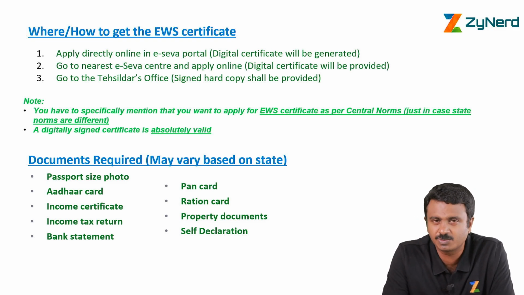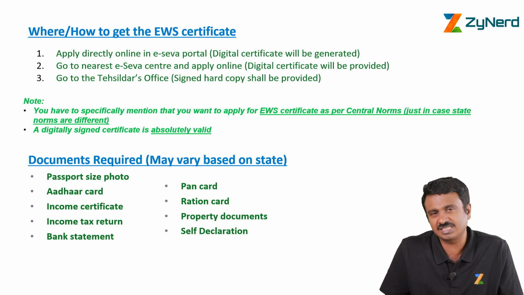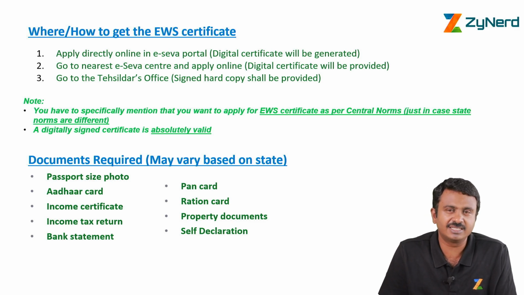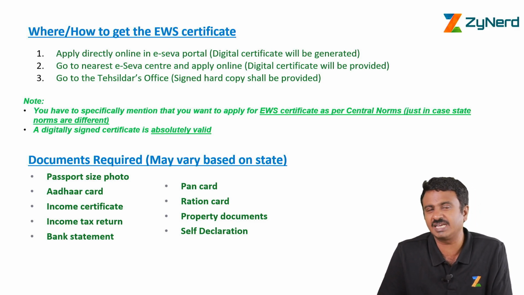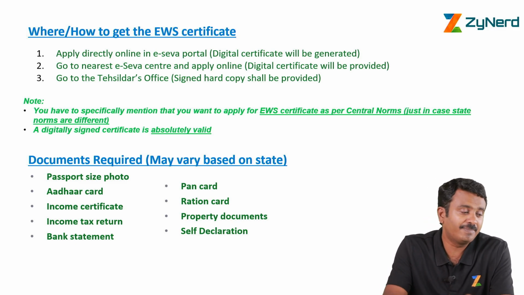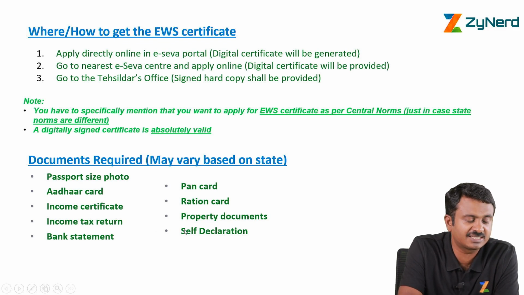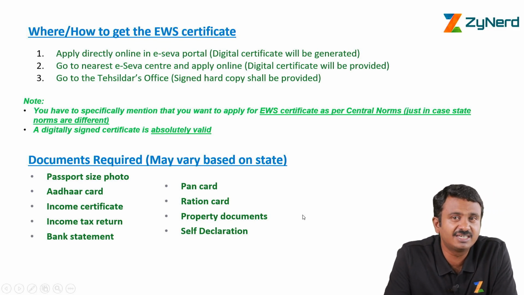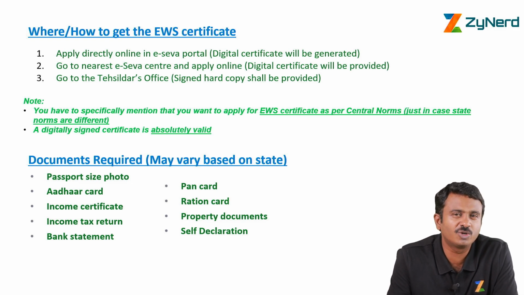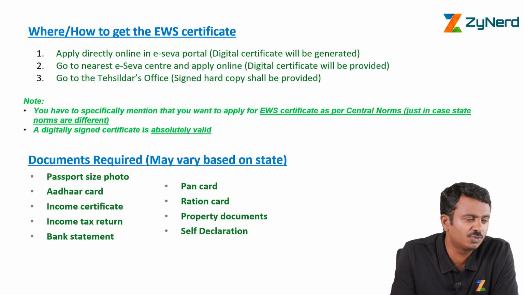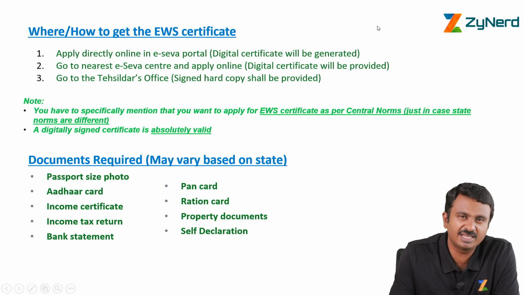While we say that this is possible, it is very difficult in a few states where a lot of information is required, because they ask for the income, the parents' income related details, the entire assets. Getting information on the assets is also a big challenge. And basically there is one part here where the income is measured based on the income certificate or the income tax return. The income certificate needs to be taken from the revenue officer, like a tahsildar or above. So that is a little difficult. You may not be able to do that exactly through an eSeva portal in some of the states.